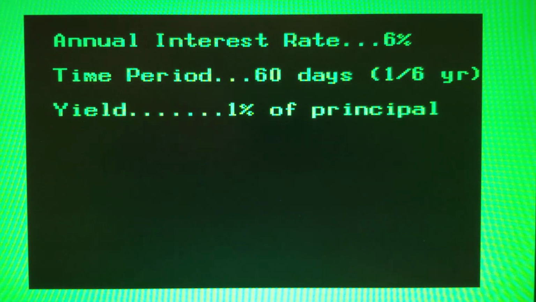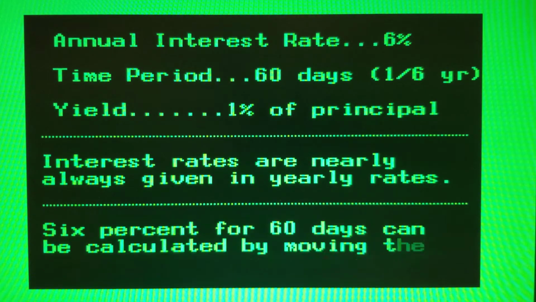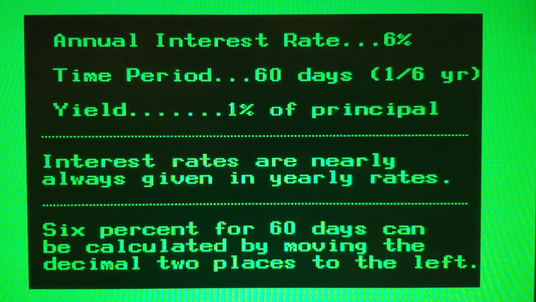Here's an easy way to find interest on some notes. For example, when the annual interest rate is 6% and the time period is 60 days, since 60 days is 1/6 of a year, the annual interest of 6% yields 1% of the principal in 60 days. Don't forget, interest rates are nearly always given in yearly rates. So as a shortcut, 6% interest for 60 days can be calculated by moving the decimal point in the principal amount 2 places to the left.